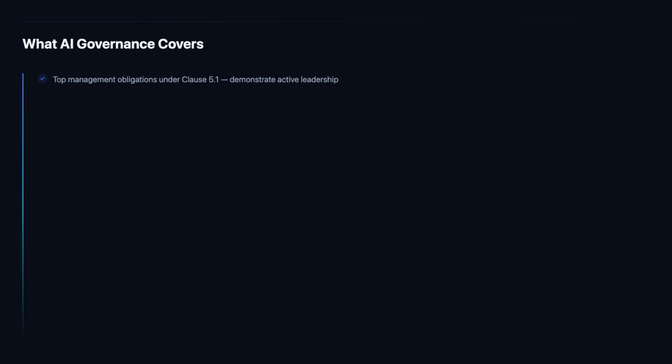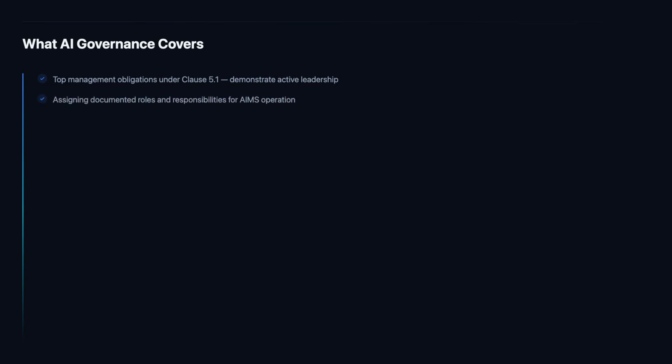Top management must personally demonstrate commitment by establishing the AI policy, ensuring AIMS objectives are integrated with business strategy, directing resources toward AI governance, and actively participating in management review. Auditors assess top management engagement through interviews and review of management review records. Governance by proxy does not satisfy the standard.